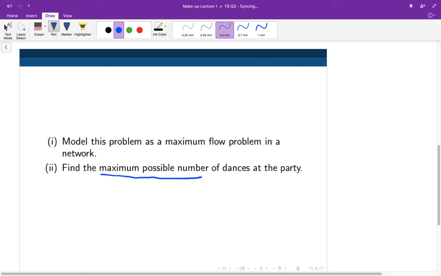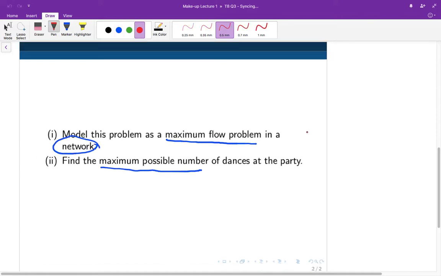And to do this, we want to first model the problem as a maximum flow problem in a network. Well, the idea is to think of dances as flow. After all, we want to find the maximum possible number of dances. So in view of a network, that would correspond to the maximum flow in the network. So we're going to think of dances as flow.